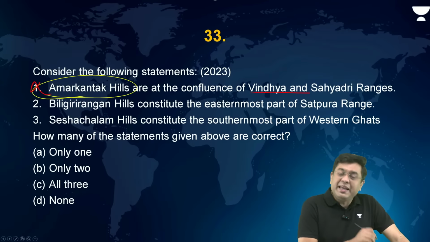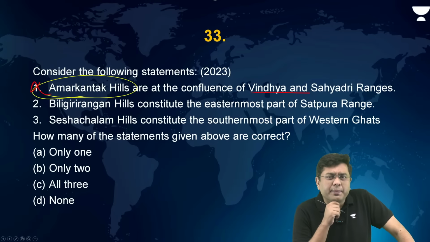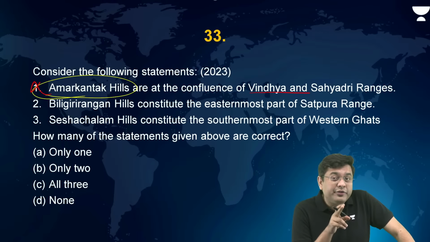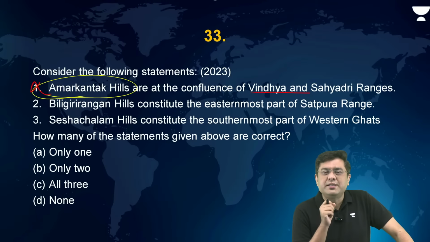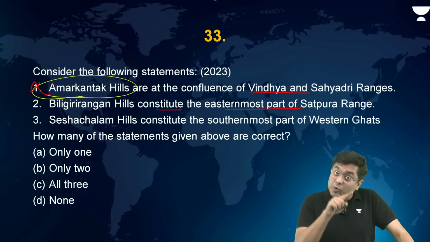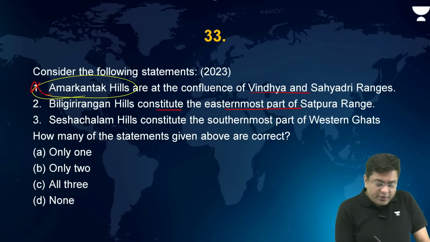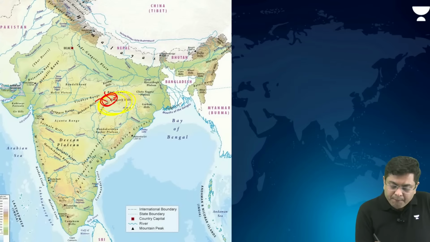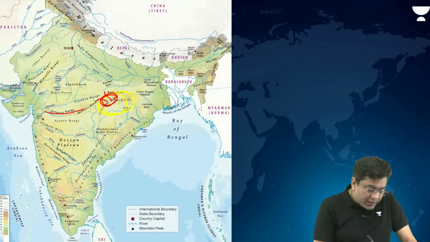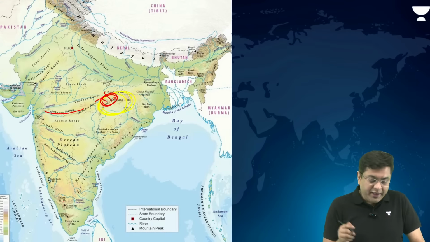Then Biligiri Rangan Hills, where are they situated, by the way? You have the BTR, that is the Tiger Reserve also. That is situated in the heart of the Western Ghats in the state of Karnataka. So they constitute the easternmost part of Satpura range. The eastern part is Mahadev Hills. Karnataka, very far away.